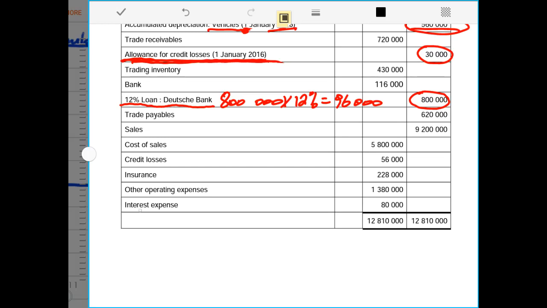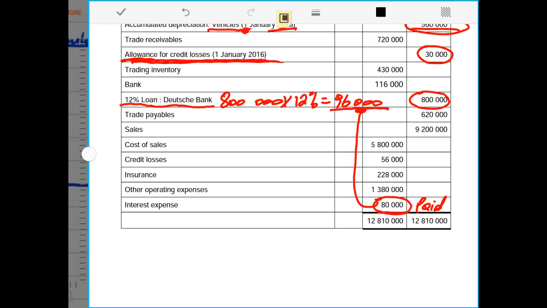However, at the bottom, we already have interest expense of 80,000 rands. Remember, this is the amount of the interest that was already paid. That means we paid 80,000 rands instead of 96,000 rands.